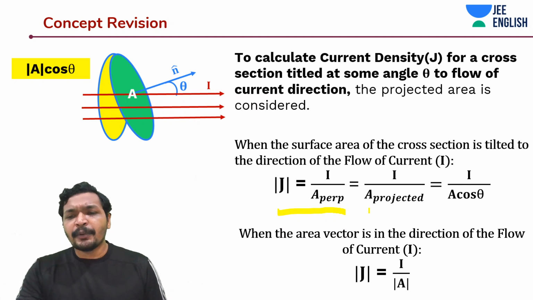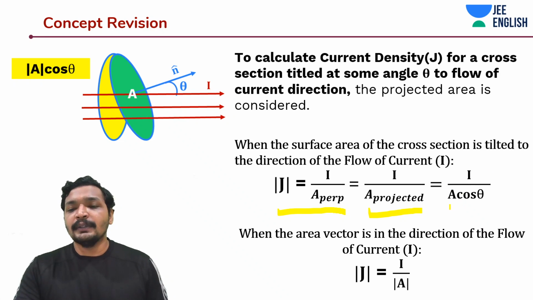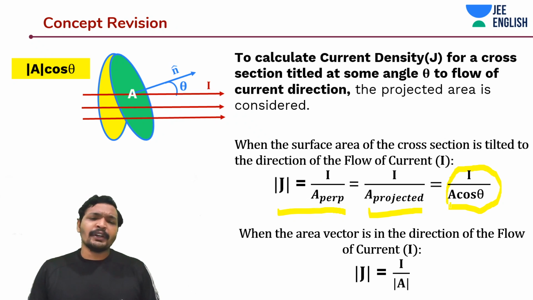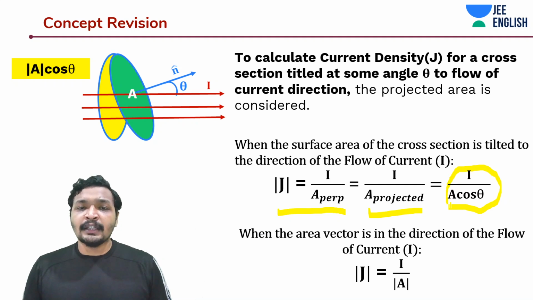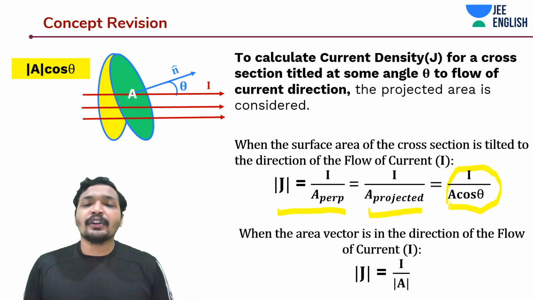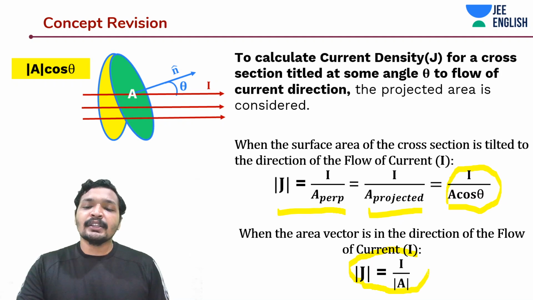It is nothing but the projected area and J. J is the current density, which becomes I by A cos theta. You can either call A cos theta the projected area, or take a dot product, and you will get the same thing. In this case, theta is equal to 0, where the area vector and the direction of flow of current density are parallel. That means cos theta is equal to 1, which makes J equal to I by A, which gets us to the expression I is equal to J into A.